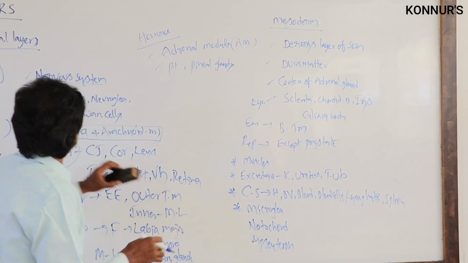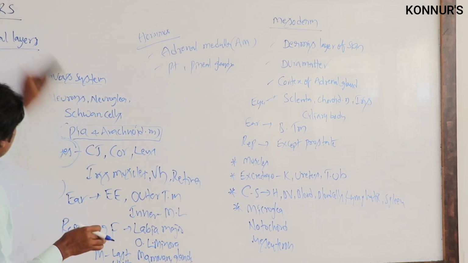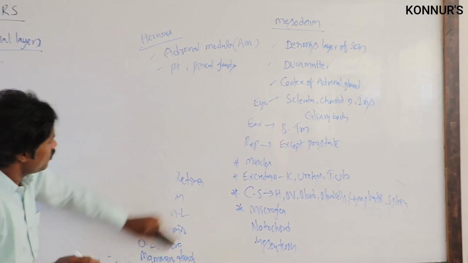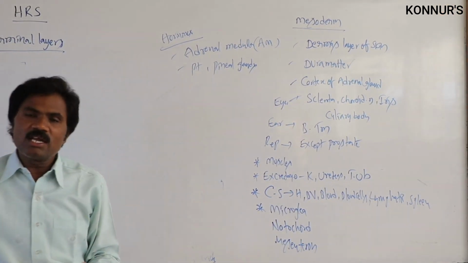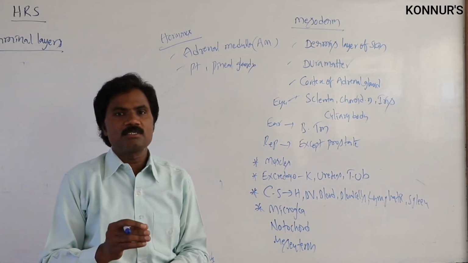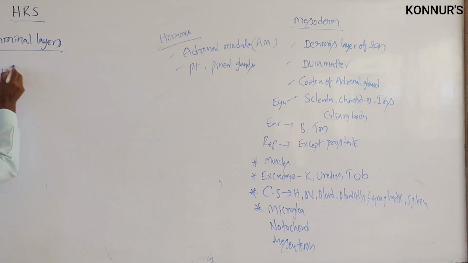Then related to the endoderm, in the endodermal layer, majorly the digestive as well as respiratory parts of the fetus originate.